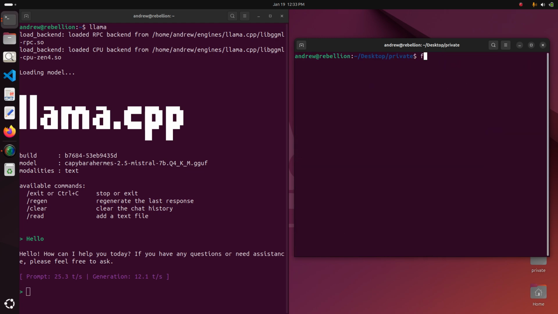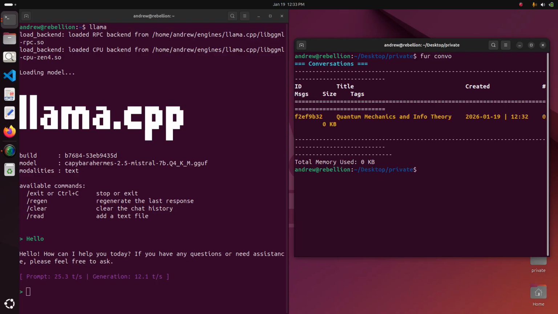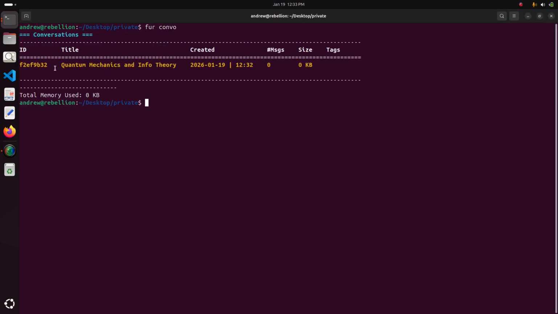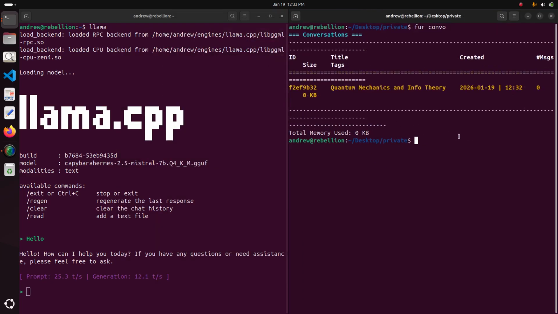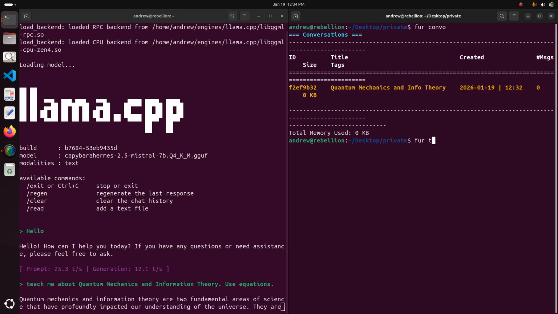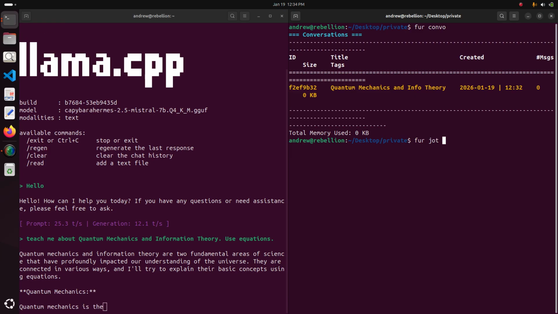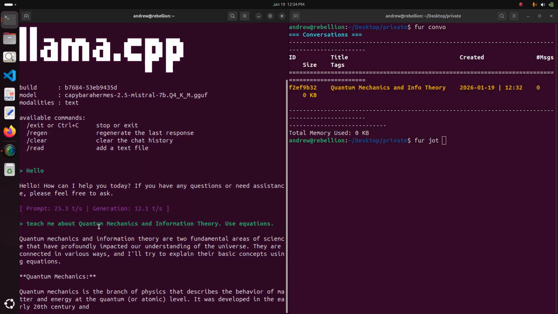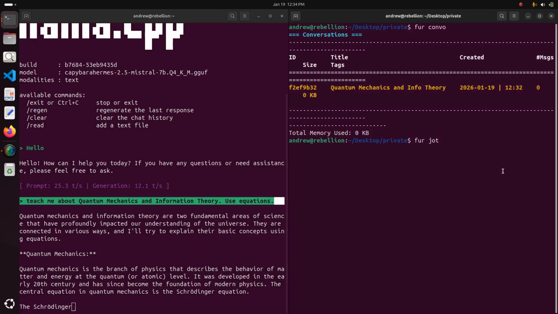Okay. But now what we have, if we type for combo, is the list of all the conversations, right? Right now we just have the one we created, this quantum mechanics and information theory. But what we're going to do is type here, as a prompt: teach me about quantum mechanics and information theory. I'm also going to tell the chat AI agent to use questions. Yeah. And now I'm going to type my first message to save, which will be that prompt. Teach me about quantum mechanics and information theory, use questions. So I just type for dot.